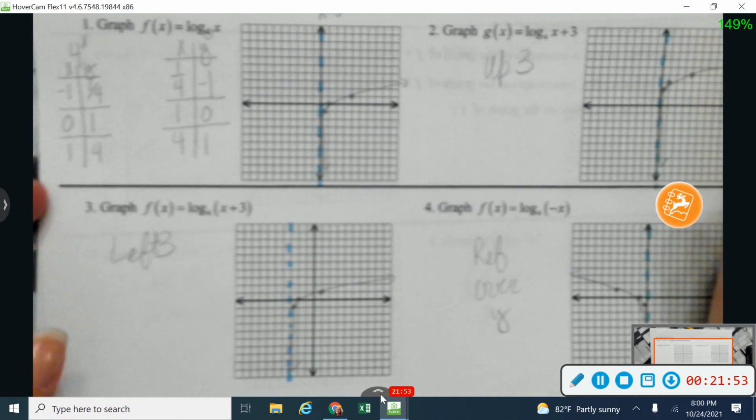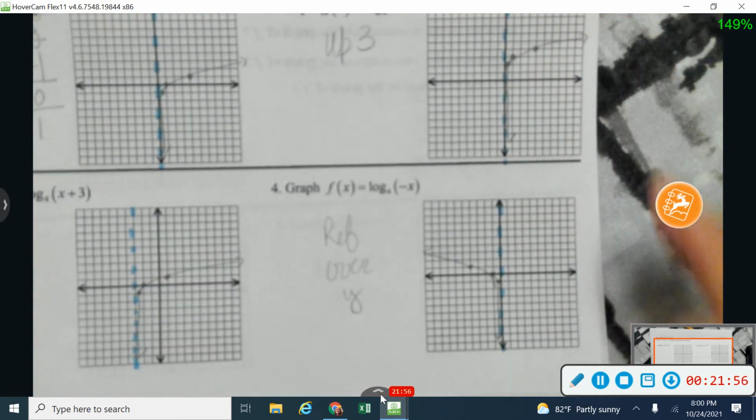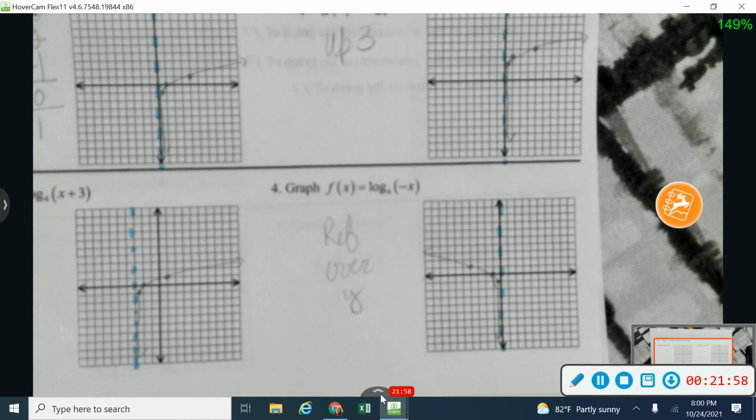Okay, and then finally on number 4, I was reflecting over the y-axis this time because it's being multiplied on the inside of my function. So over the y-axis, my vertical asymptote is not going to change, and I truly just did a reflection across my asymptote, or across that y-axis. So let me look at the point 4, 1. 1, 2, 3, 4 is 4 away from my y-axis here. So I reflected over, and now I'm 4 away from my y-axis over here. I did that with all 3 points again from that same table.